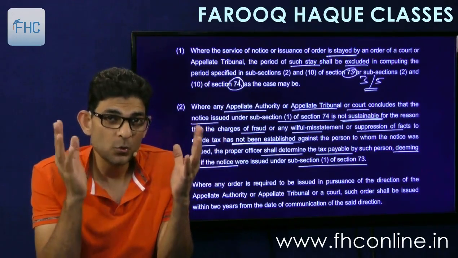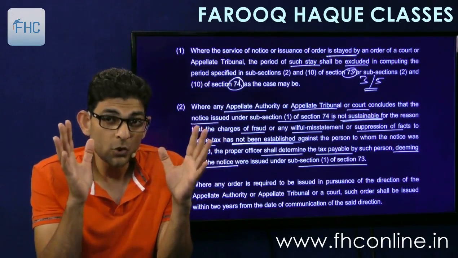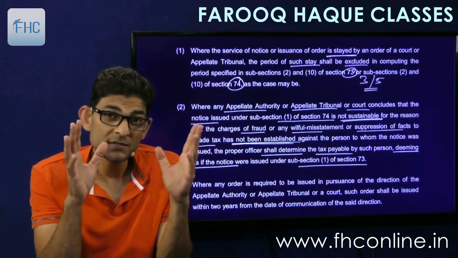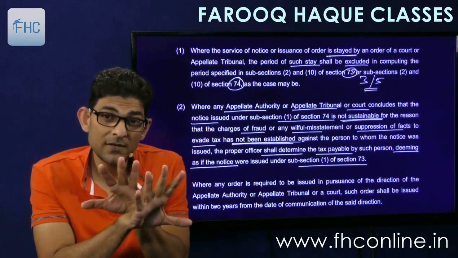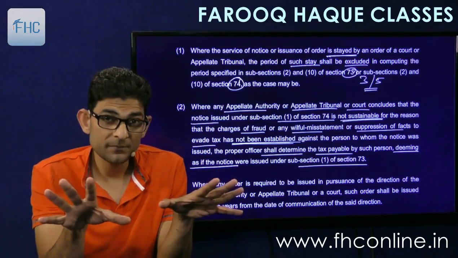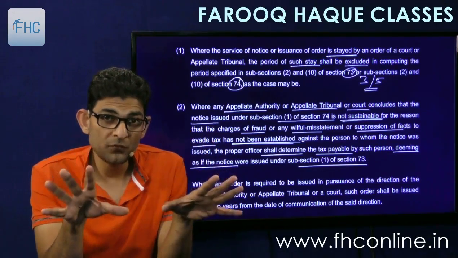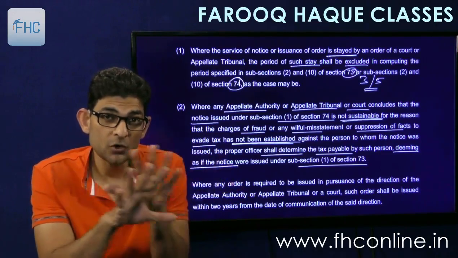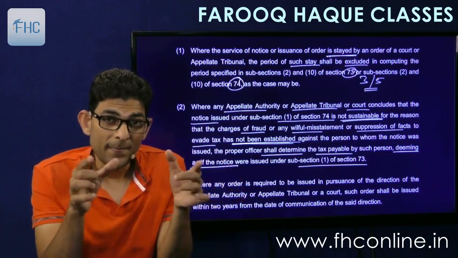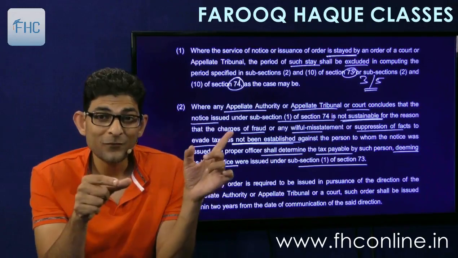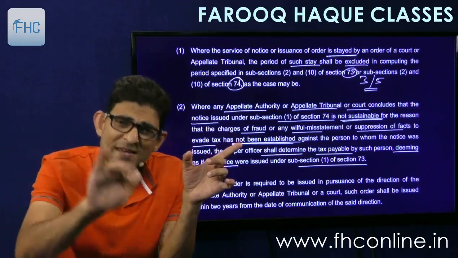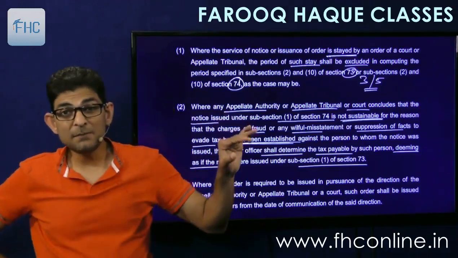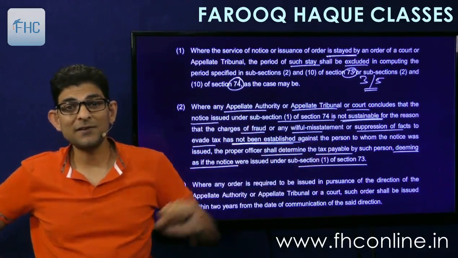If the assessee goes into appeal and the appellate authority or the tribunal or the court concludes that fraud is not established, fraud is not proved, and therefore this notice of 74 is invalid, the order of 74 is invalid, then the law says it shall be deemed that the notice was sent under 73.